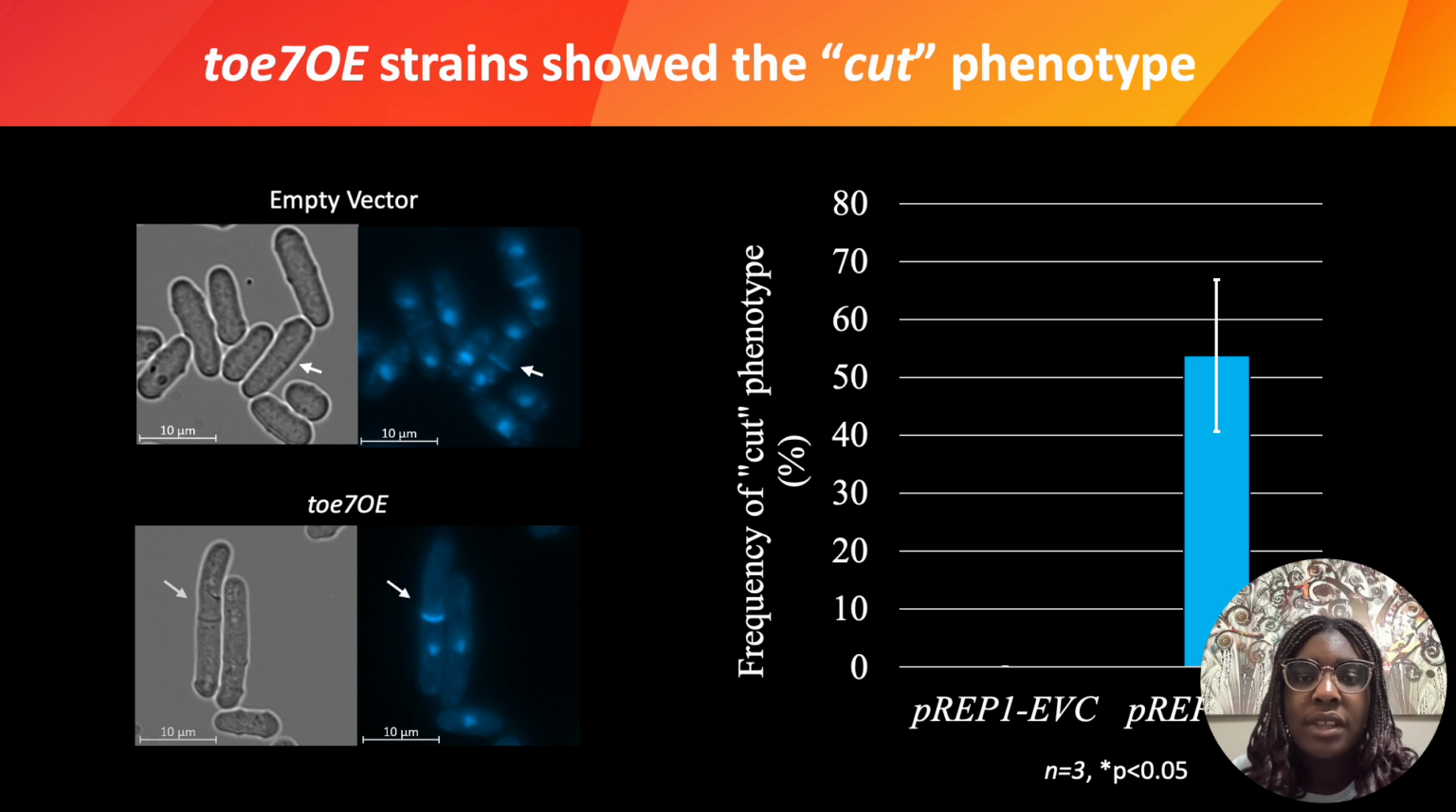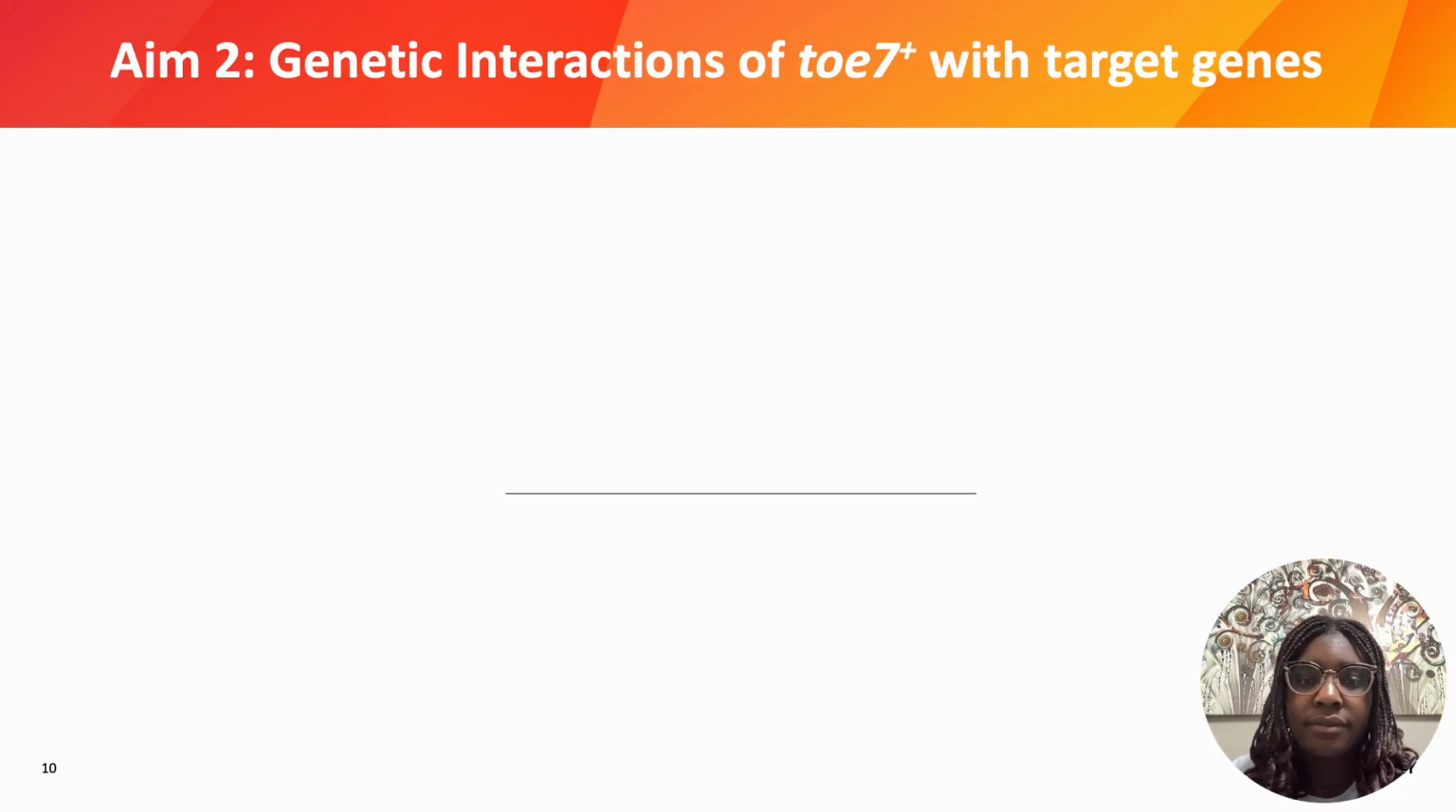The results showed that the cells with the empty vector, the control, had 0% cut phenotype, but when TOE7 was overexpressed, 54% of the cells showed the cut phenotype. This shows that TOE7 overexpression results in a significant amount of cut phenotype compared to the control, and that TOE7 overexpression clearly causes this defect.